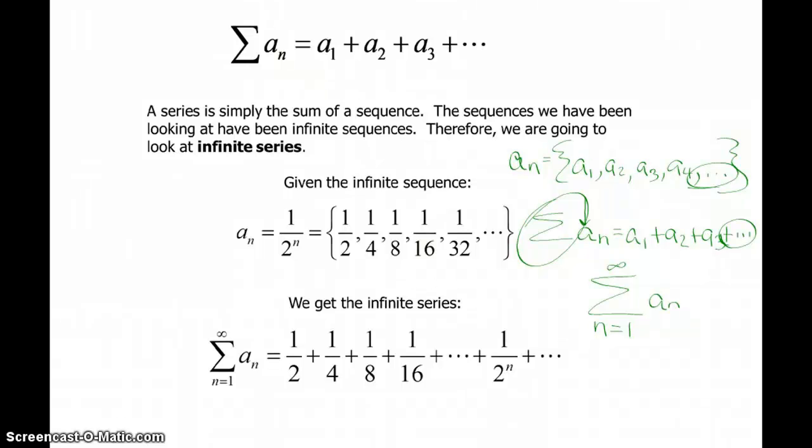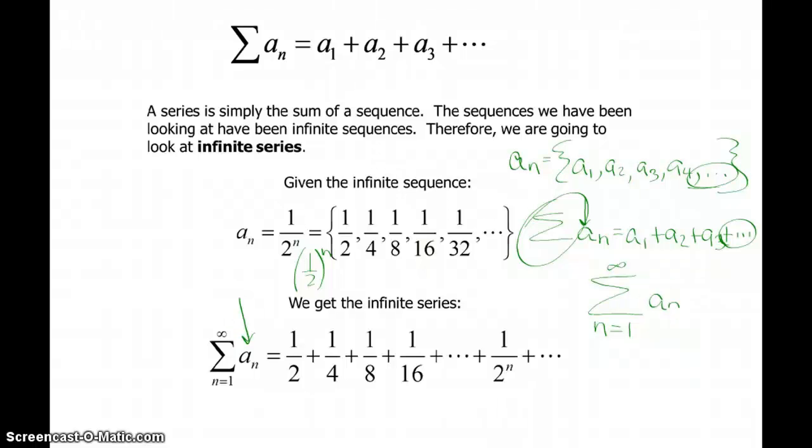So let's say we're given the infinite sequence a sub n equals, and this is equivalently written as 1/2 to the n, but 1 to the n is 1. So we're going to generate the terms in this sequence. If we want to find the series for that sequence, we're going to add all of those terms up.